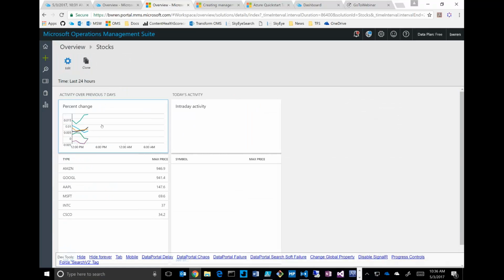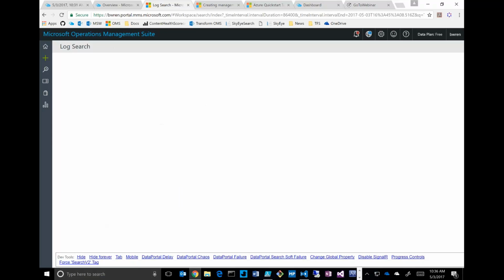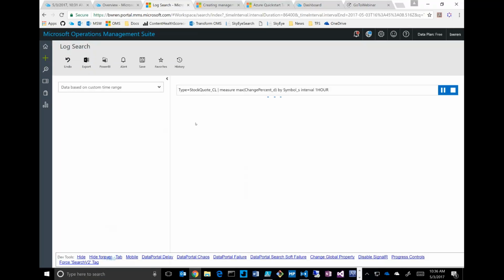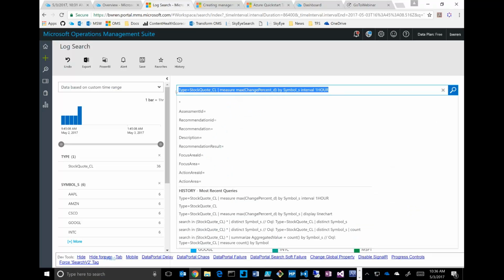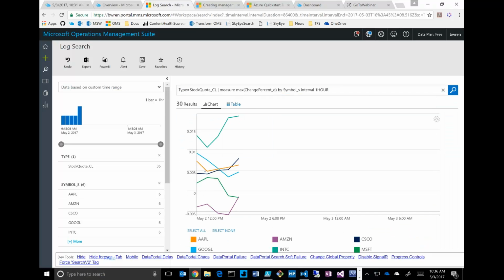And of course, all this stuff ties back to my log search. I click on that. I'm looking at a query. I'm looking at all this data that's coming back. Right. And these are all services that are built for me. I didn't build anything here other than this query had to be a part of the solution. All this other UI here is just natural part of log analytics.